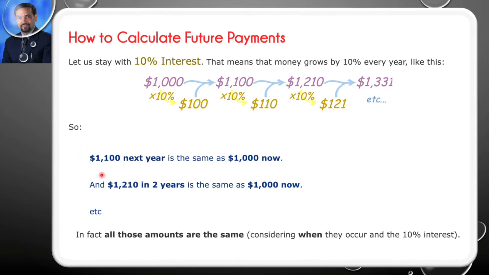So we can say 1100 next year is the same as 1000 now, and 1210 in the second year is the same as 1000 now, and so on. In fact, all those amounts are the same considering when they occur, and the 10% interest is there, correct?